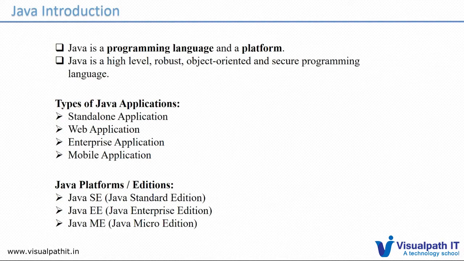And particularly for mobile applications, we can use Java ME, which is the Micro Edition of the Java platform. So these are the list of platforms we have, and next we can discuss how to have the local setup and how to install Java on our local machine.